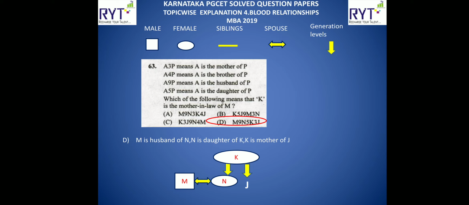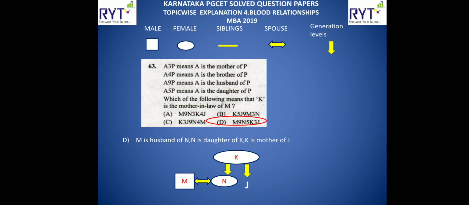Finally, the only option left is D, which should be correct according to us. Let us have a look. M 9 N 5 K 3 J. M 9 N means M is the husband of N, comma N 5 K means N is the daughter of K, comma K 3 J means K is the mother of J. First part was M is the husband of N. So M we wrote in a square box because he is the husband. N is a female, so we wrote it in an oval shape. Then N is the daughter of K, which means K is the mother. We wrote it on top, and they have also written K is the mother of J.